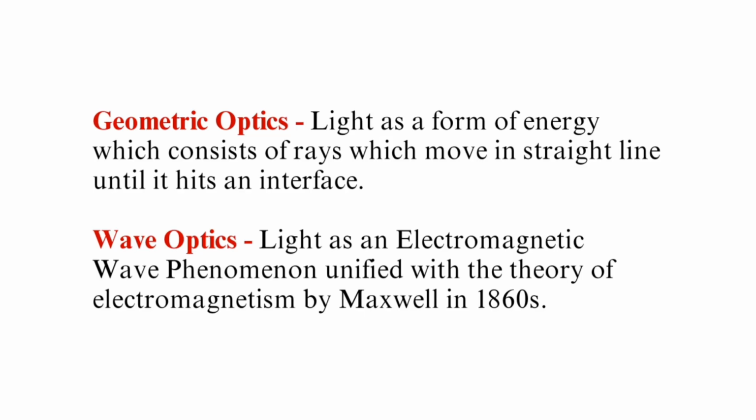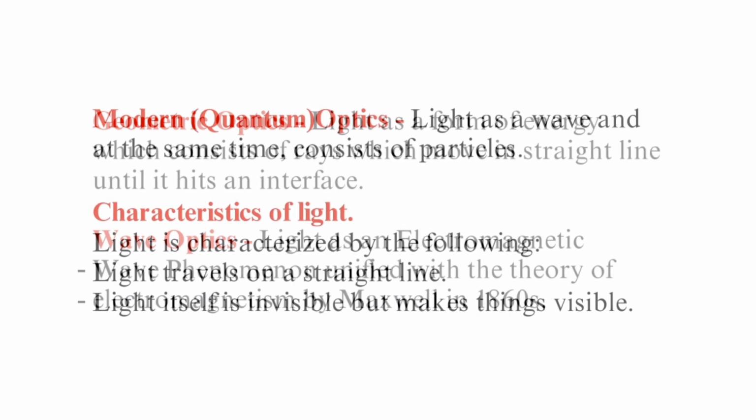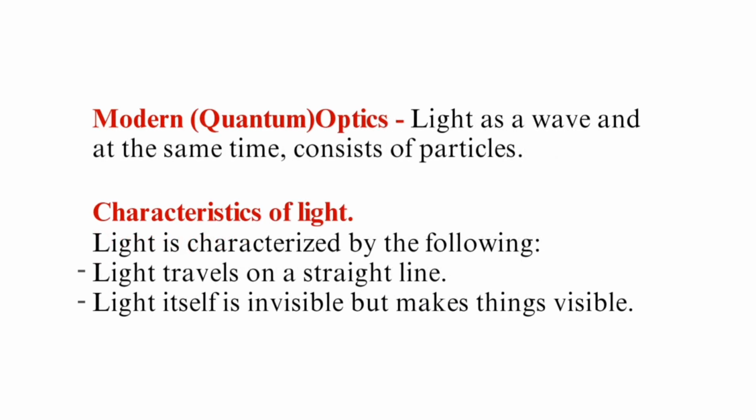Wave optics defines light as an electromagnetic wave phenomenon unified with the theory of magnetism by Maxwell in the 1860s. So you might want to read further about that. Now we move to the modern or quantum optics. In modern or quantum optics, light is defined as a wave and at the same time consists of particles. So without further ado, we move to the characteristics of light.